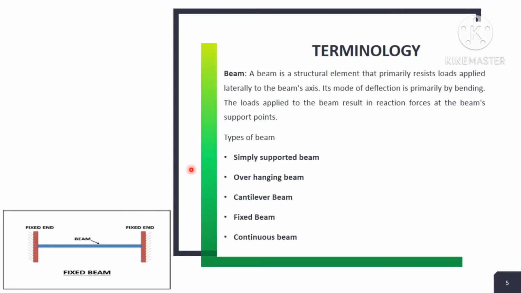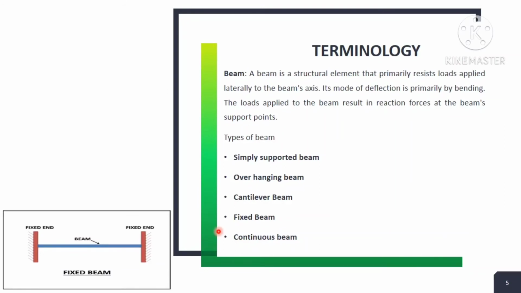An example is a rope bridge. The bridge support area is known as the beam, and both sides of the rope bridge are fixed at the fixed ends. That is known as the fixed beam type of structure.